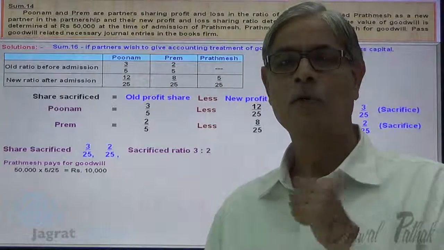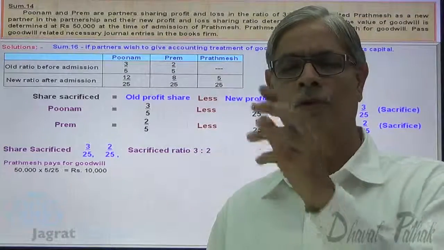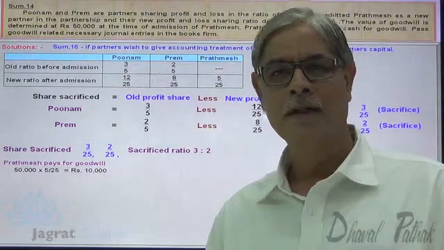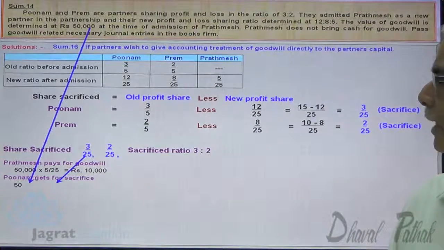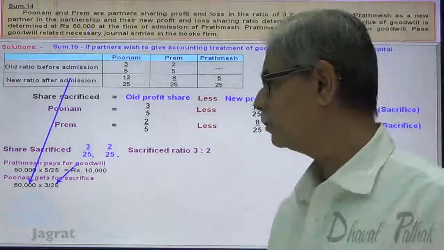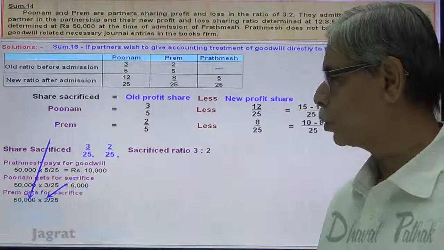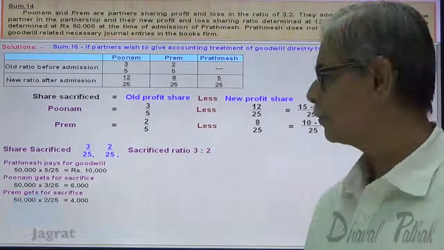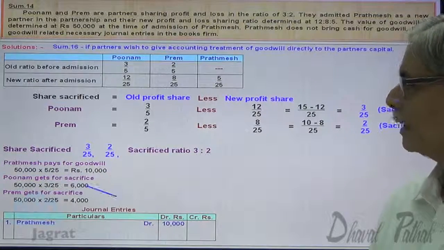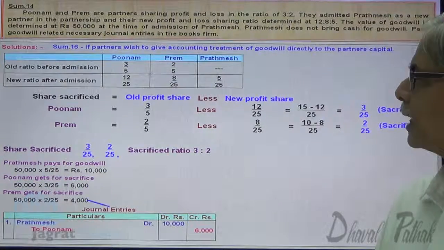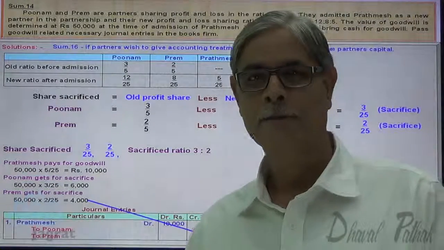Out of this 10,000, whose capital account gets credited? The partners who sacrifice, their capital accounts should be credited in the sacrificing ratio. Now Poonam gets 50,000 into share sacrifice 3/25, that is 6,000. Prem gets 50,000 into 2/25, 4,000. And the journal entry is: Prathamesh capital account debit 10,000, to Poonam capital account credit 6,000, to Prem capital account credit 4,000. This is how the journal entry gets recorded.